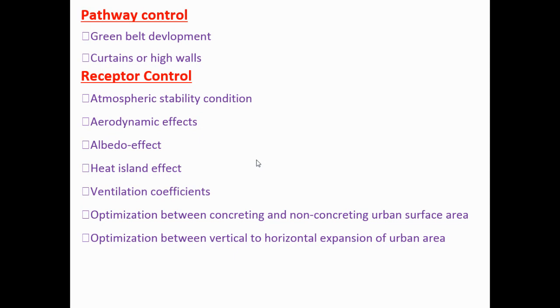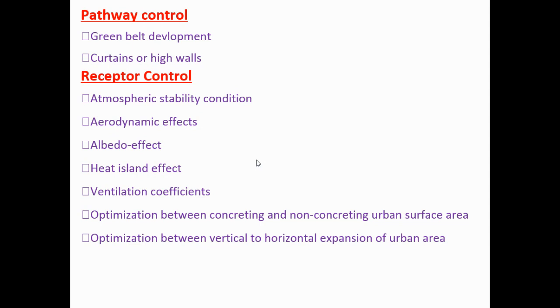One is called atmospheric stability condition. In the last class we studied the different plume behaviors, and plume behavior depends mostly on atmospheric stability. Do you remember? What is the meaning of atmospheric stability? Atmospheric stability means the movement of air in the atmosphere. It depends on two things: one is called inversion and one is called lapse rate.